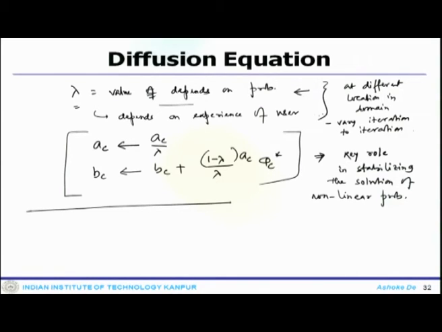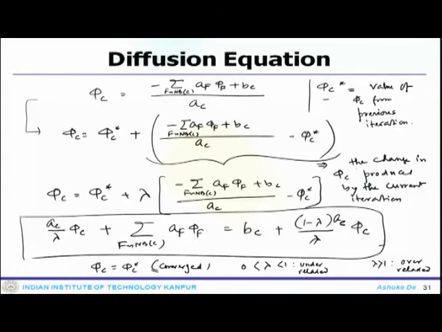the lambda can be varied from iteration to iteration. Once we use this kind of under relaxation, whether under relaxed or over relaxed depending on lambda, the system can be used in a more stable fashion.